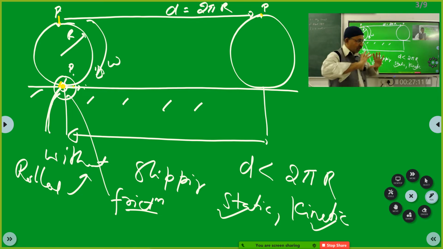Now you make a wheel perfectly round and make it move, and you use the rubber tire there and a good asphalted road, so that as the wheel rotates, now I repeat, its shape should not change. The shape of the wheel is circular. As the wheel is rotating, the circularity should not change, and it should move without slipping. Then there is only static friction between the two, and the vehicle will move smoothly. There is no wear and tear.